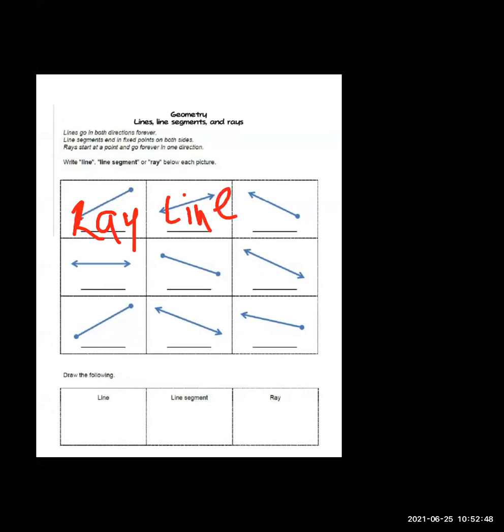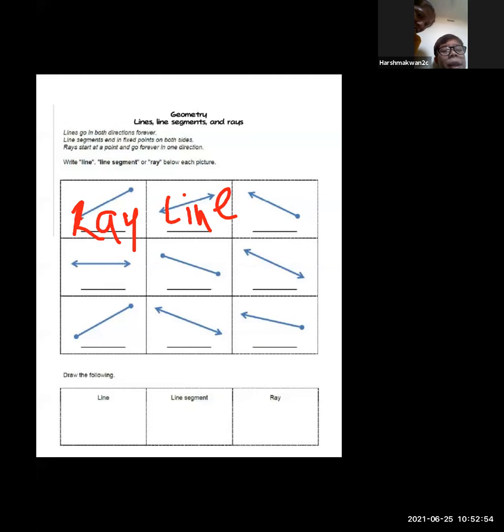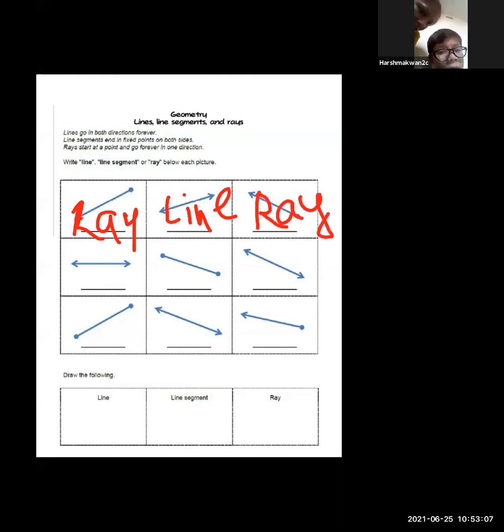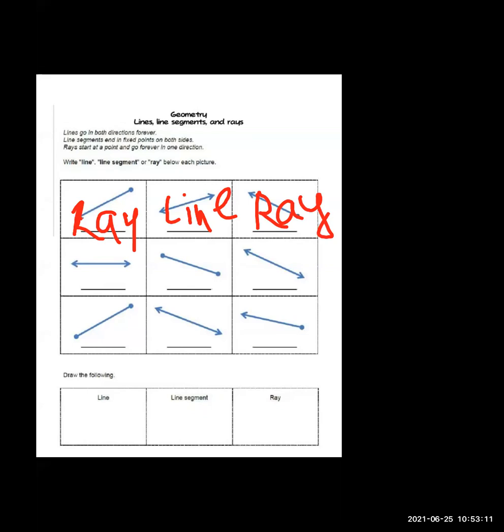Tell me, which is the next? Ray. Yes, very good. Why is it a ray? Because it has only one end point and the other side should go very long. It is called a ray. On one side, it will go ahead. Thank you, Harsh. Now next student.